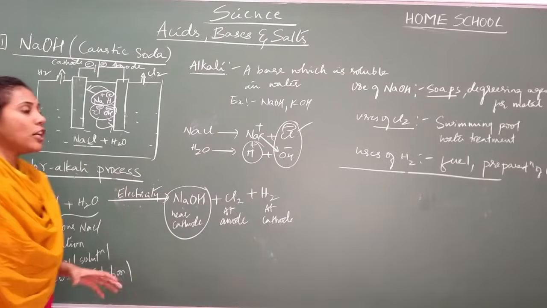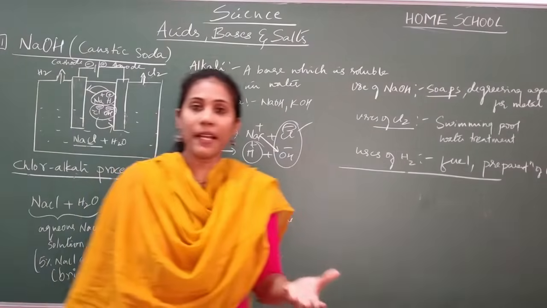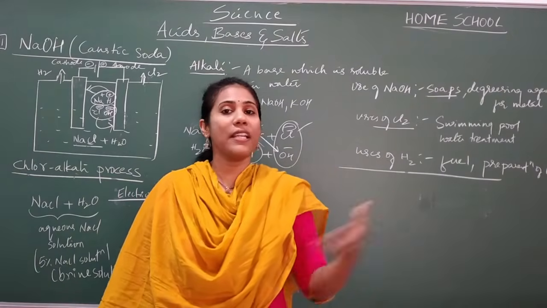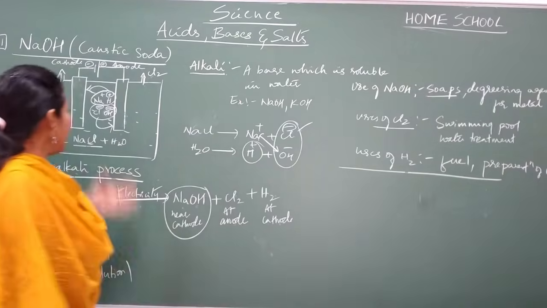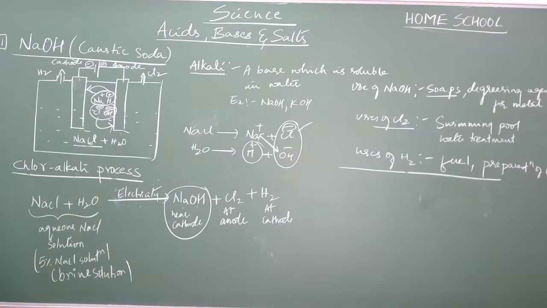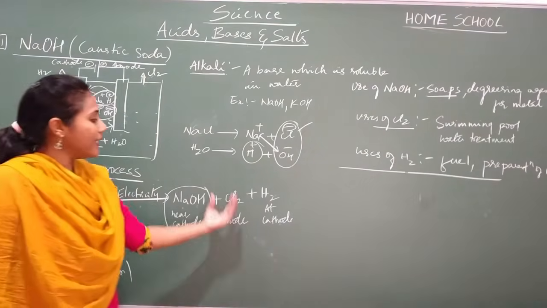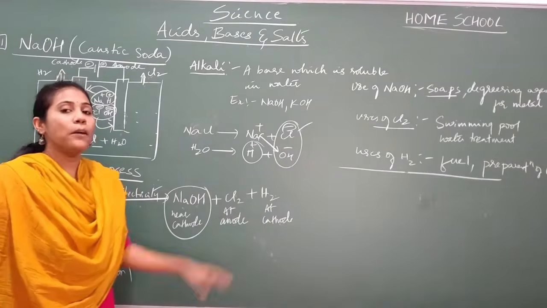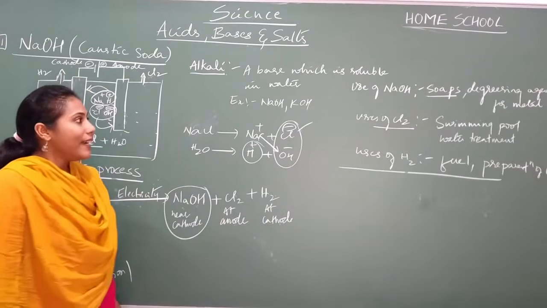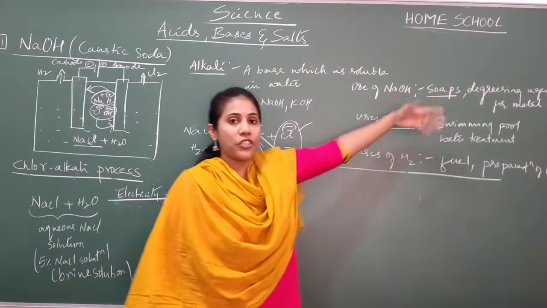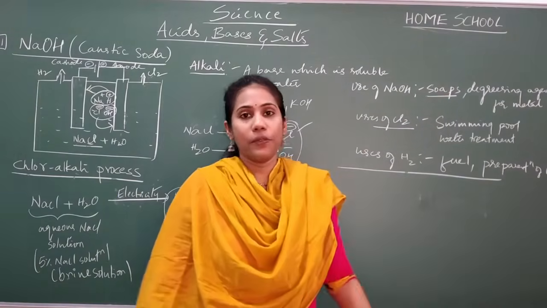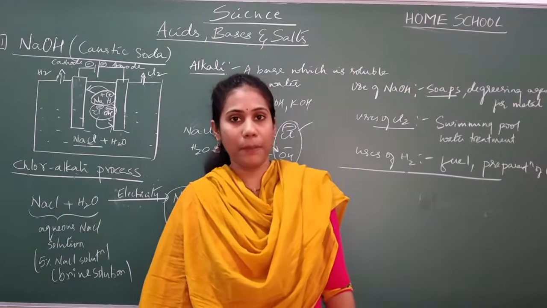So the whole concept can be asked for 3 marks, or it can be asked for 1 mark and 2 marks, anything. They may ask you why this is a chlor-alkali process, or what is formed at the anode, what is formed at the cathode. And what are the uses of NaOH? About the uses also they can ask you. So the whole concept you need to remember.